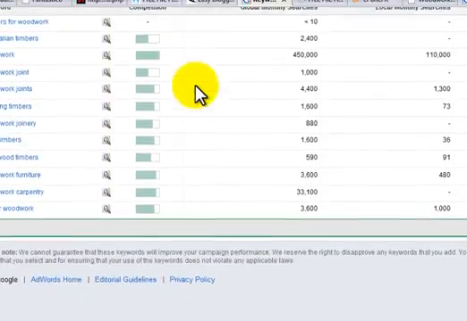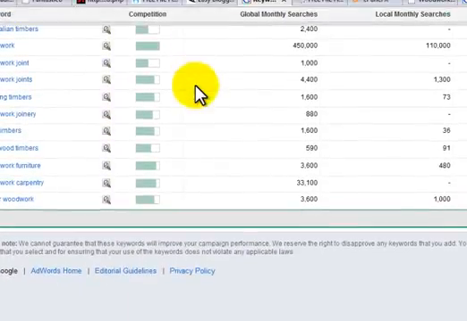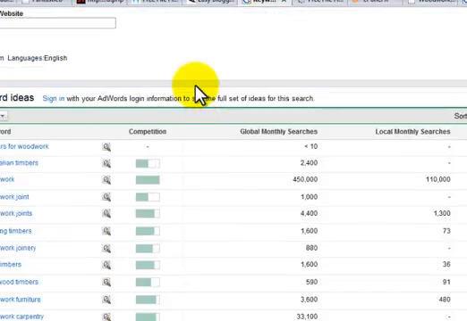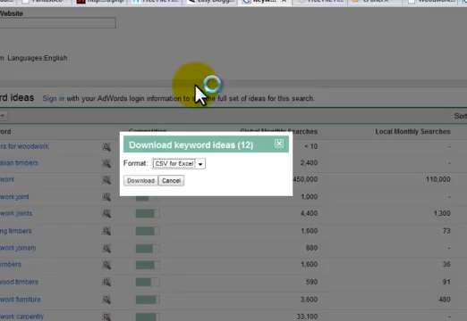like hardwood timbers, wood carpentry, and this is what I'm gonna be using to write most of my posts in this blog that we are going to create right now. So download all 12. I'm gonna download everything.